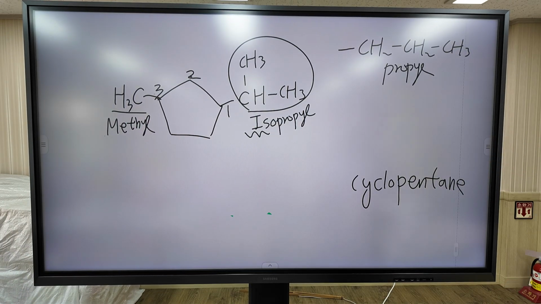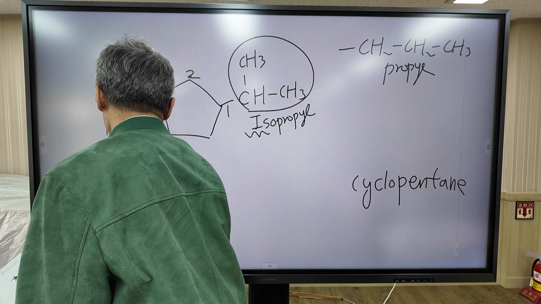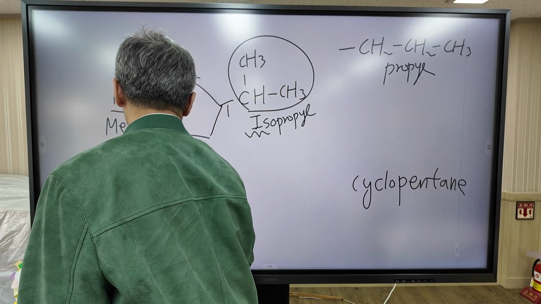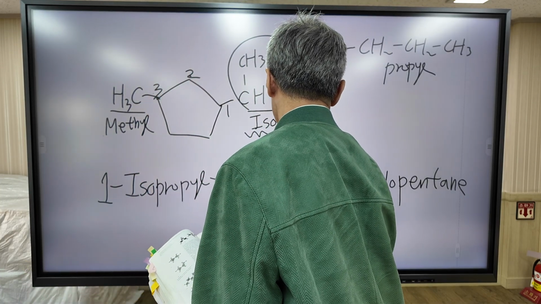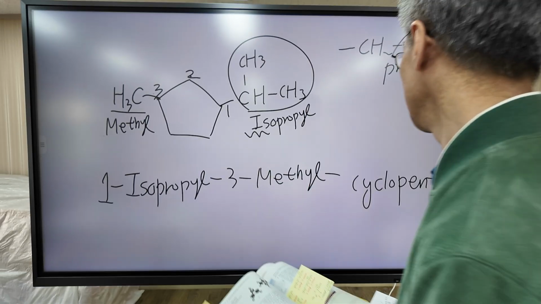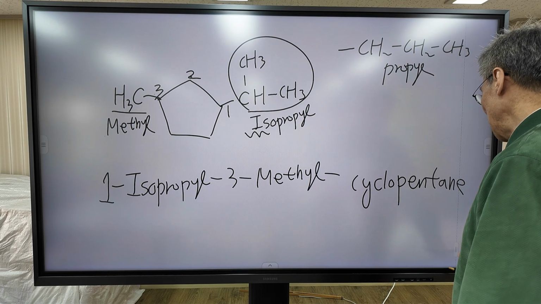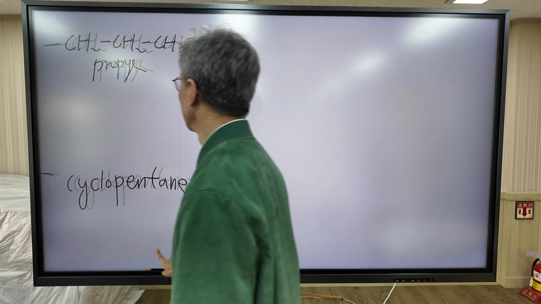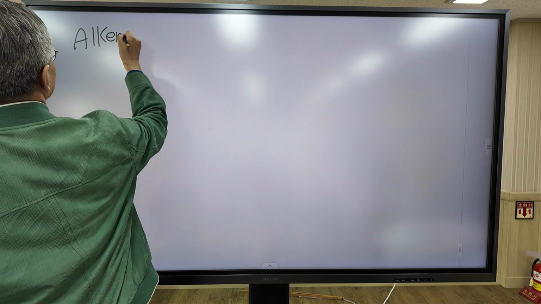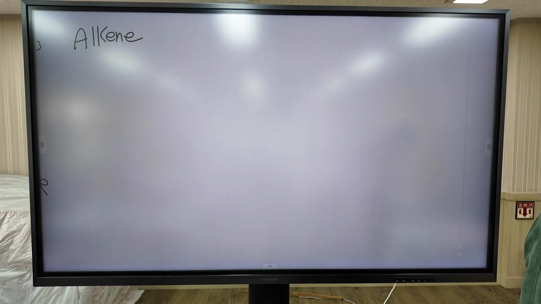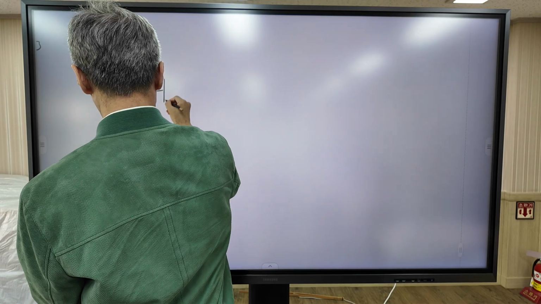So the name is 1-isopropyl-3-methylcyclopentane. Okay, let's move on to alkane. What is the name of this molecule?